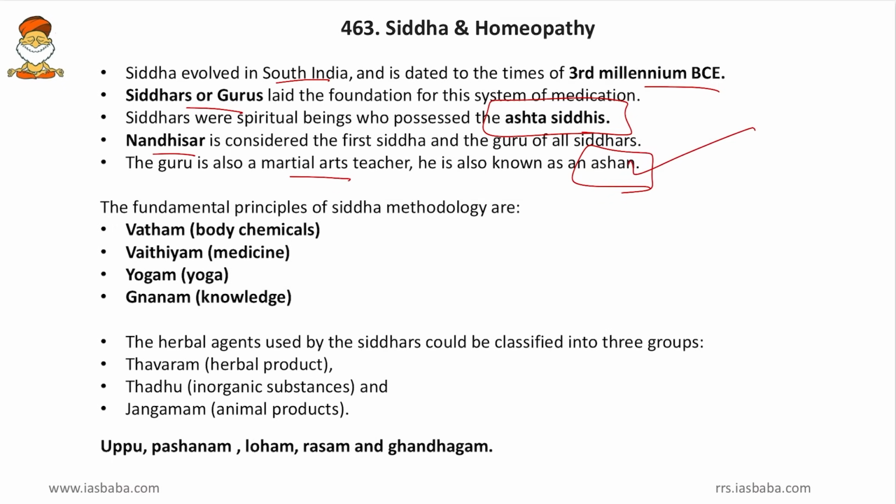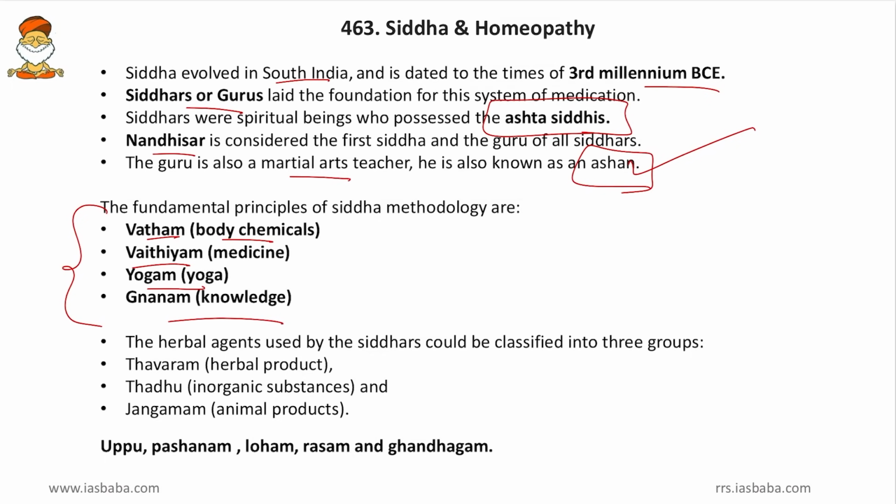Then the fundamental principles of Siddha methodology are Vatam, or the body chemicals, the Vata Pitta Kapha we have studied. Then Vaityam, or the medicine or the doctor we can say. Then Yogam, physical activity. Then Gnanam, the knowledge of health, the knowledge of our body. So these are the basic elements on which the Siddha system is based. Friends, the Siddha system is very similar to the Ayurvedic system, and this is a development in South India, and Ayurveda mainly developed in North and Middle India.